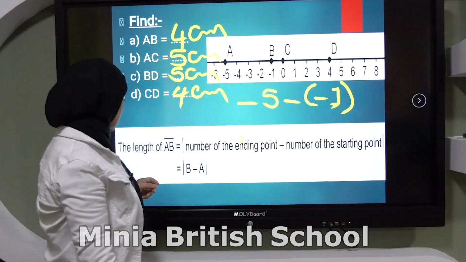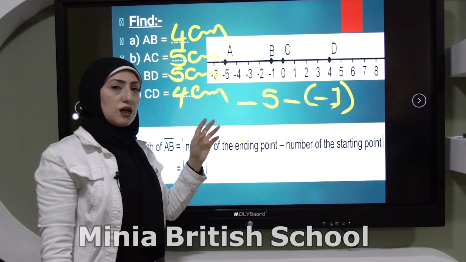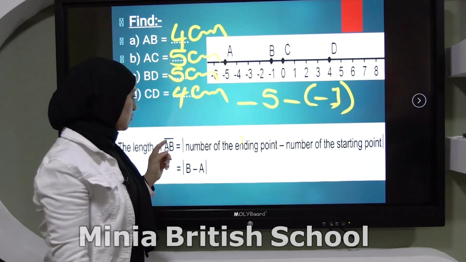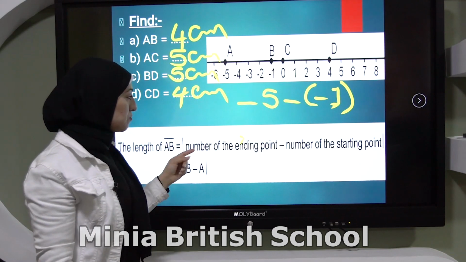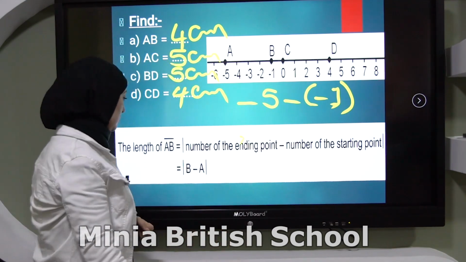So the rule is the length between any 2 points on the number line will be the absolute value of the number of the ending point minus the number of the starting point.